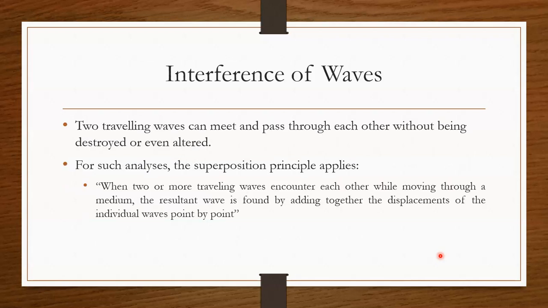Now we come to the interference of waves. I think you are quite familiar with the word interference, but mostly you are familiar with it in the context of light. In this particular topic, which is wave, we will see what happens when two traveling waves meet and pass through each other. It is said that two traveling waves can meet and pass through each other without being destroyed or even altered.